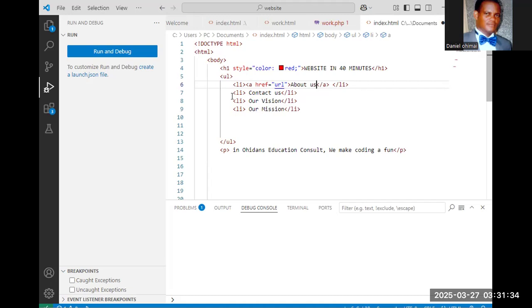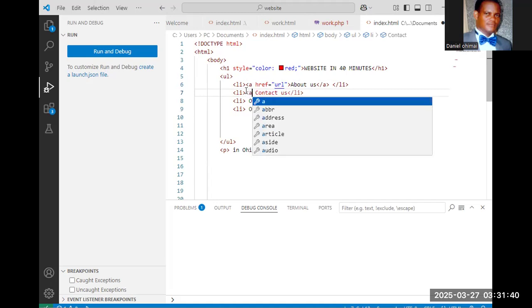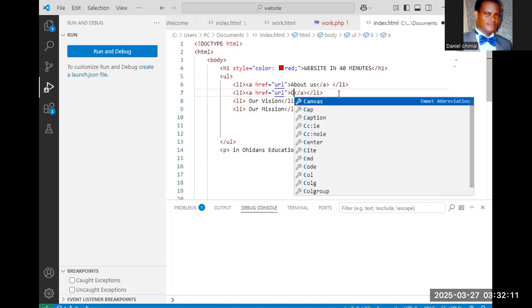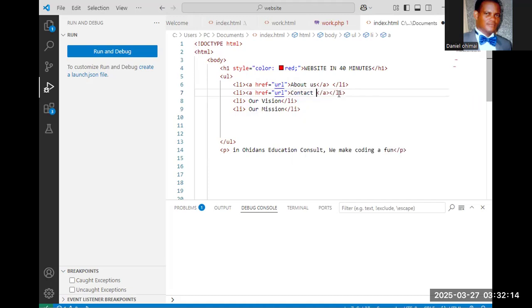So let's say for this one, I'll say link is A, and I'll write href. Then I'll close it with that. Then instead of contact us in the space, I'll bring it down inside the link.